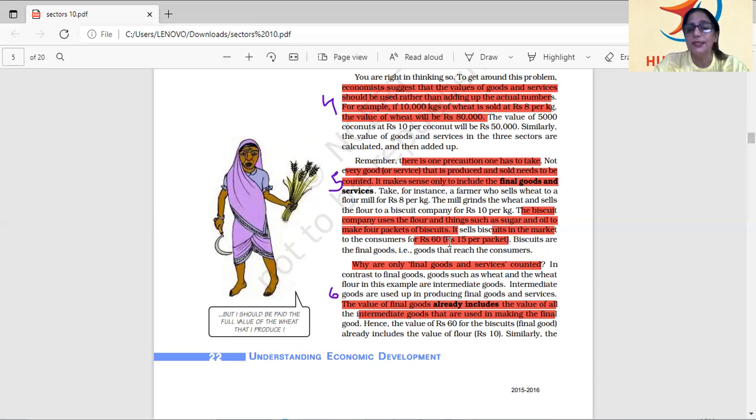Now the question arises that why only final goods and services count. Why do we not add the value of intermediate goods? Very simple to understand, the final value of goods and services already includes the value of intermediate goods. Let's come back to the same biscuit example. If someone is selling a packet of biscuit for ₹15, then in that 15 rupees, the raw material used in between and everything added in making the final product, he has added that and sold it.